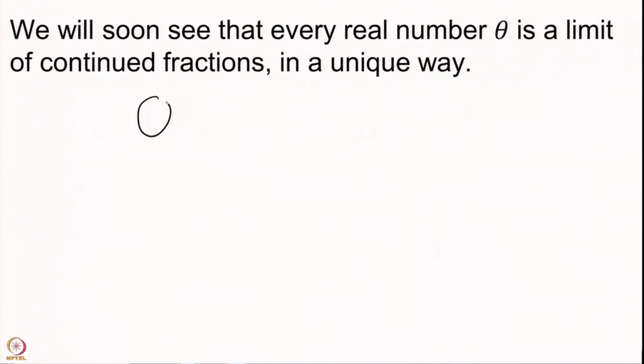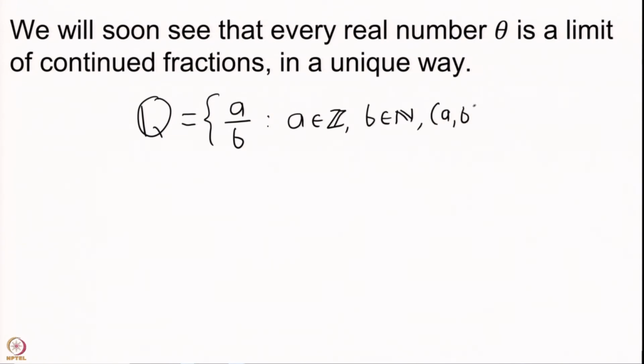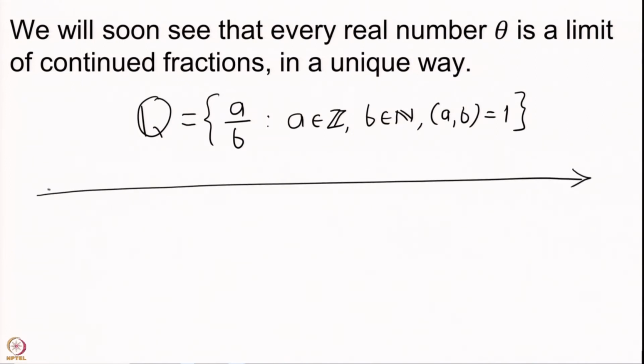So, everybody knows that this is the set of rational numbers. You have a by b, where a is an integer, b is a natural number, and we will also assume that the GCD of a and b is 1. If you have the real line, then the rational numbers can be plotted on this real line.